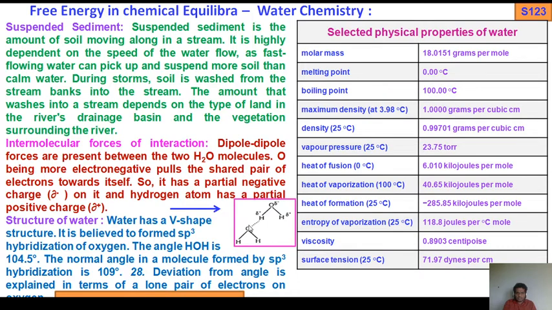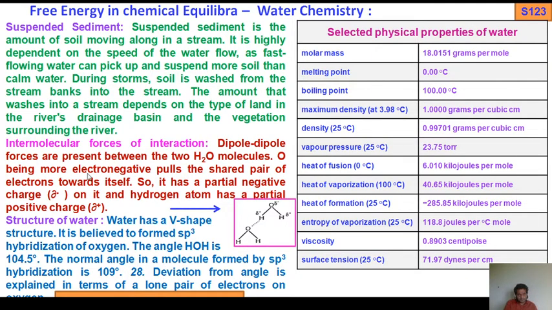What will happen? The lone pair of oxygen, or the partial negative charge of oxygen, interacts with the partial positive charge of hydrogen. These interactions are called intermolecular forces of interaction, so dipole-dipole interactions. There is a partial delta negative charge and a partial delta positive charge, so there are dipole-dipole interactions. That's why it is called intermolecular force of attraction. So water also takes part in intermolecular forces of interaction.